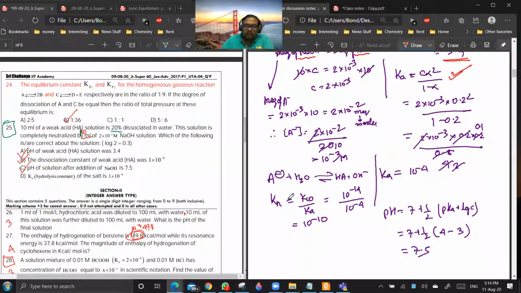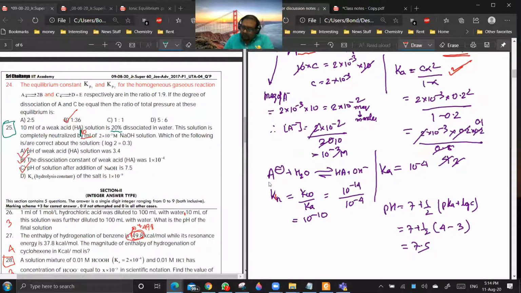Once you get K, you can calculate KH. KH for A minus will be Kw by K, it will be 10 power minus 10. And from that you can calculate the pH. pH will be 7 plus half pK plus log C, it will be 7.5. Getting the point? If you have added NaOH, you have completely converted HA to A minus, right? Yes or no? Yes, sir. So the pH will be decided by the hydrolysis of A minus, which we have done here. So we have used the anionic hydrolysis formula.